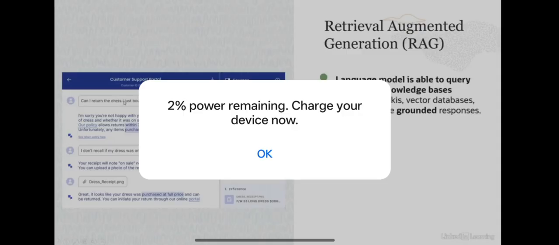A person is chatting with a virtual chatbot, and the person says, can I return the dress I just purchased? And the chatbot goes back to the enterprise database and picks up the return policy and says a couple of things. Return has to be within this window, and items purchased on sale cannot be returned. This is coming from the enterprise database. And then the user says, how do I know it is on sale? And she uploads her receipt, and then the chatbot goes and again looks up the enterprise database to see when this item was purchased, what was the price, and whether it was on sale or not, right?